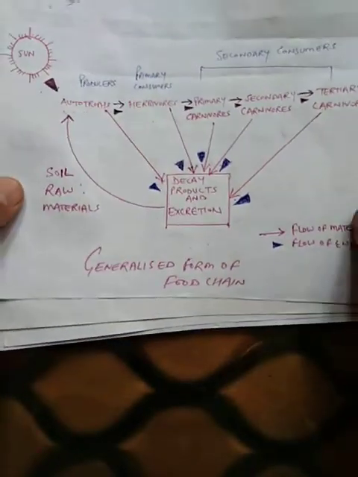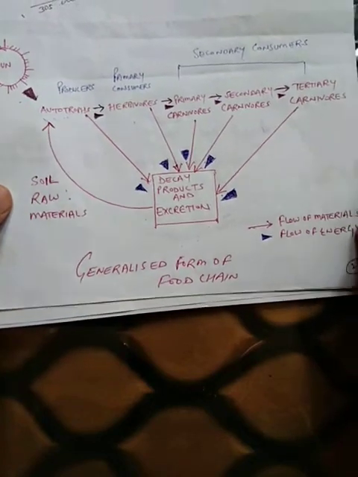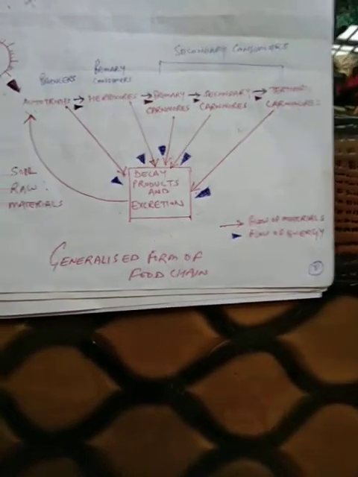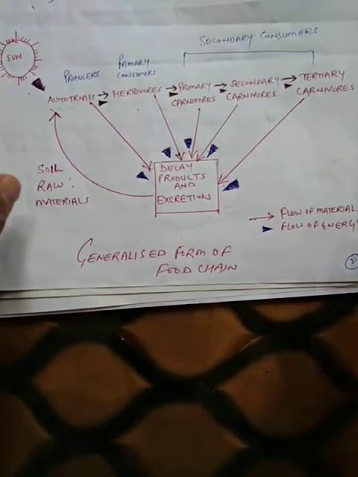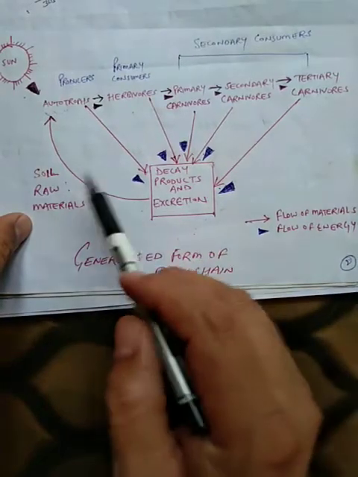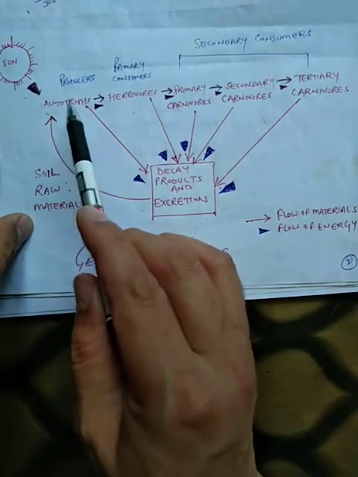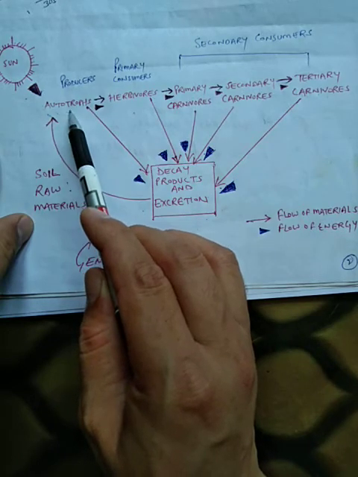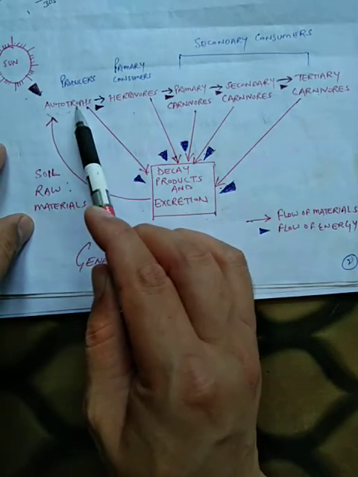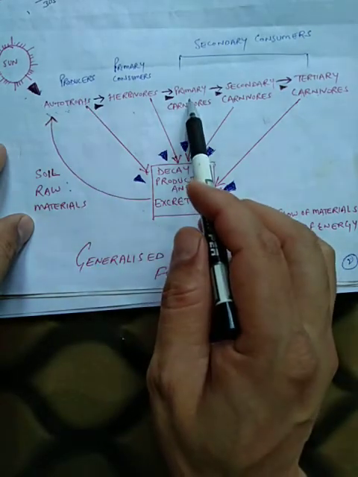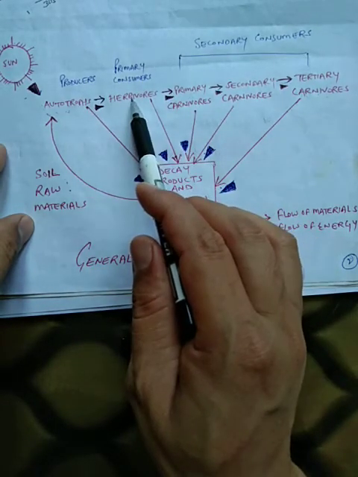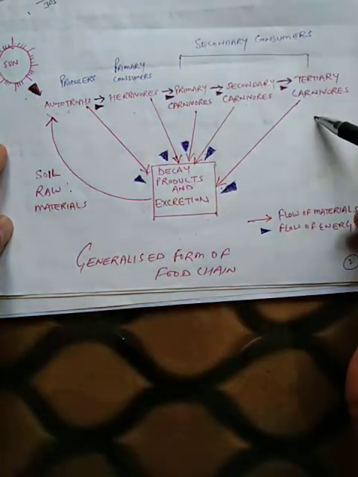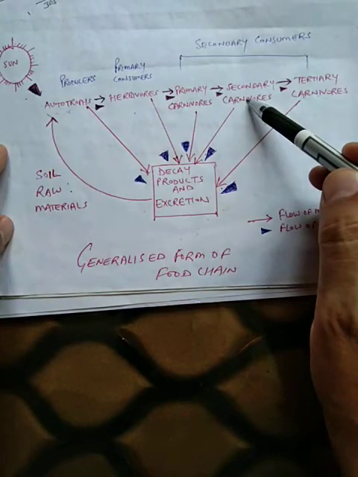Now students, you can see here a generalized form of food chain. So how does energy flow in the food chain? Already I have told you, you can see here from the sun, the autotrophs utilize the light energy and produce food. Herbivores depend on the autotrophs. Primary carnivores get energy from the herbivores. Secondary ones get energy from the primary carnivores, and tertiary carnivores get energy from the secondary carnivores.